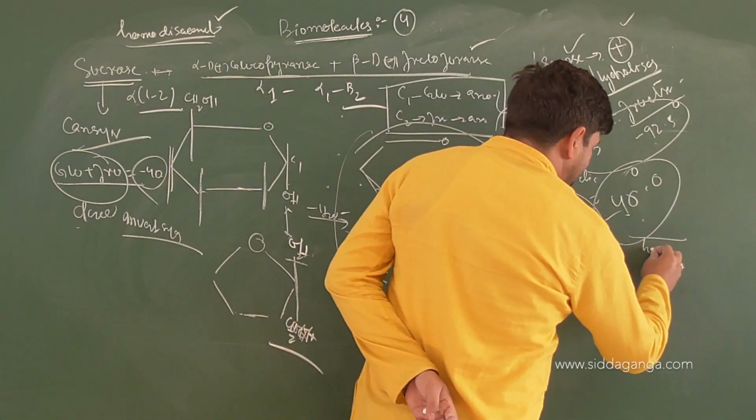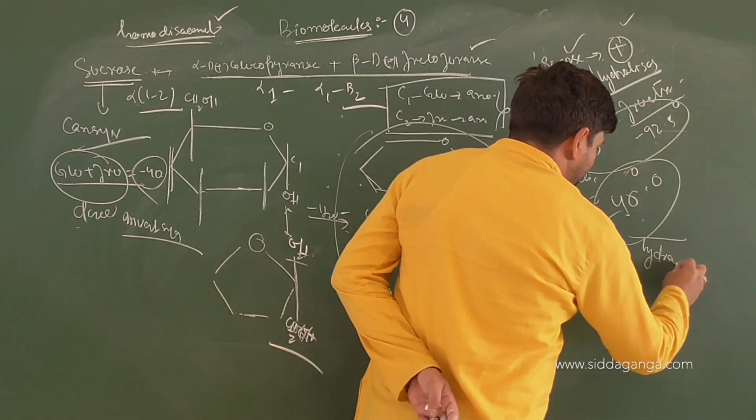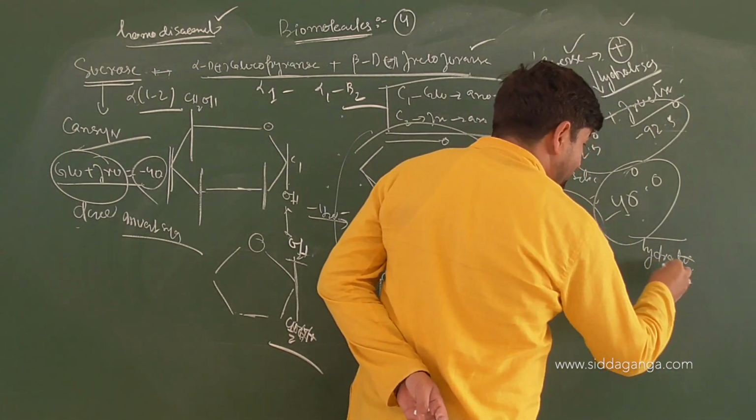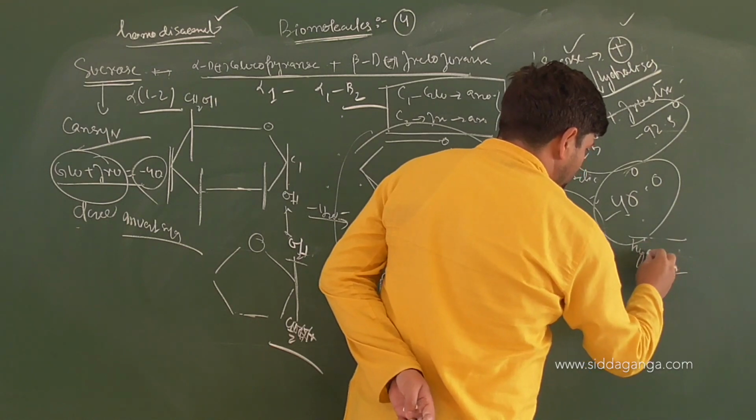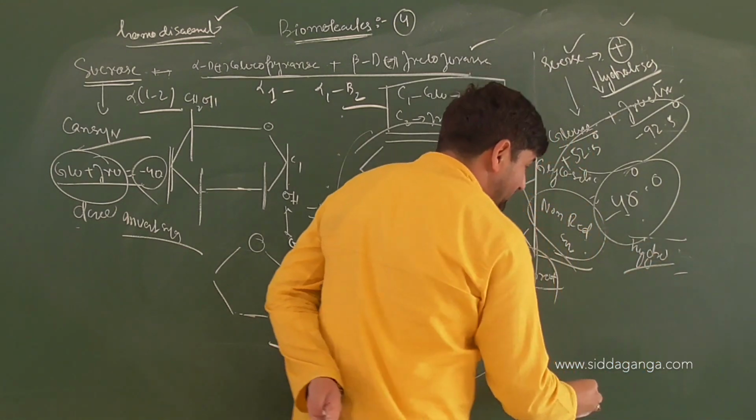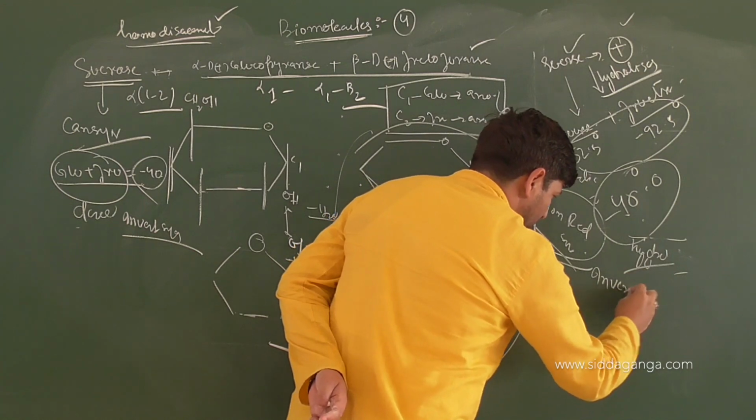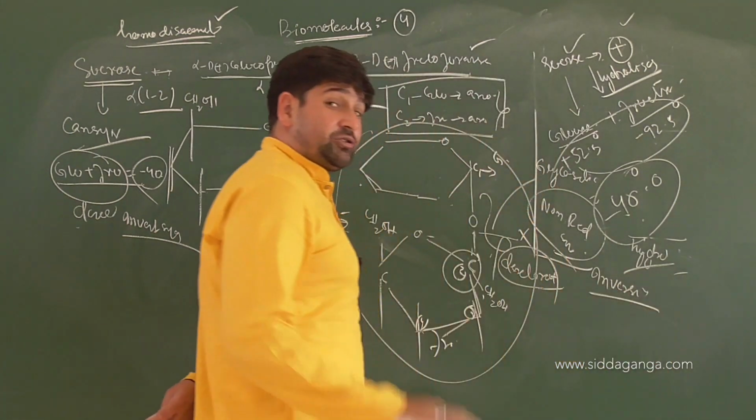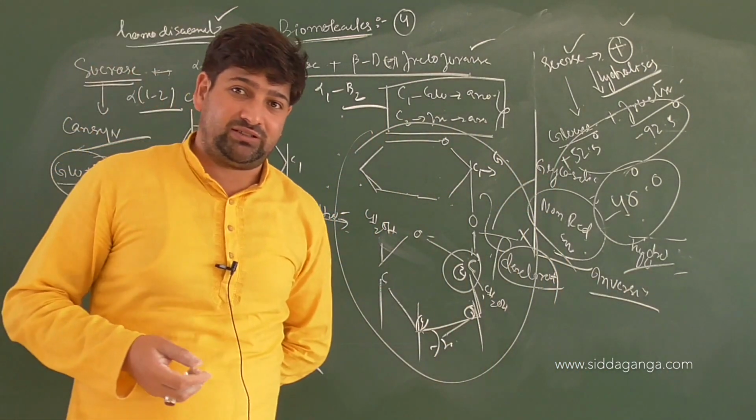And this breaking of sucrose into two components is not just called hydrolysis, rather it is called inversion, because it leads to a change in the optical activity of the net substance. Am I clear or not?